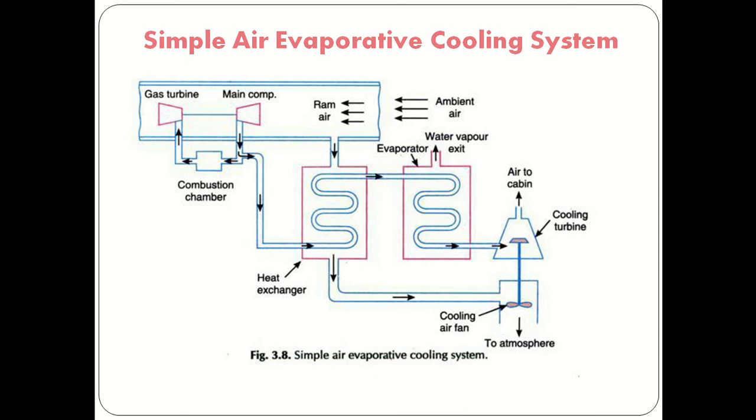Now you see the simple air evaporative cooling system. So what is the difference between the simple air cooling system and the simple air evaporative cooling system? The difference is that, if you see here, ambient air is taken in similar to the simple air cooling system, as a ramming process. First is the ramming process 1 to 2, then 2 to 3 is the main compression process. After that, the main compressed air will be cooled in the first heat exchanger by using ram air, similar to the previous method, and after that this air will again be cooled in the evaporator.